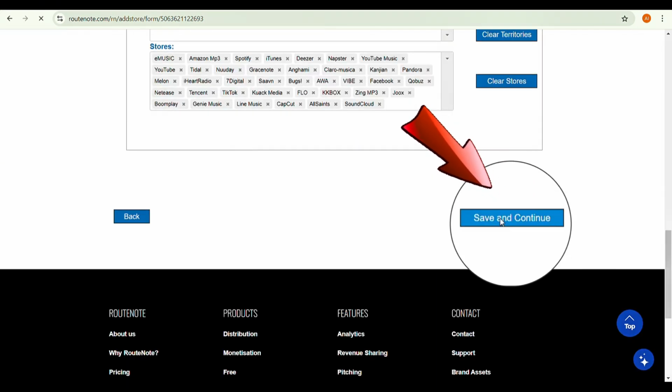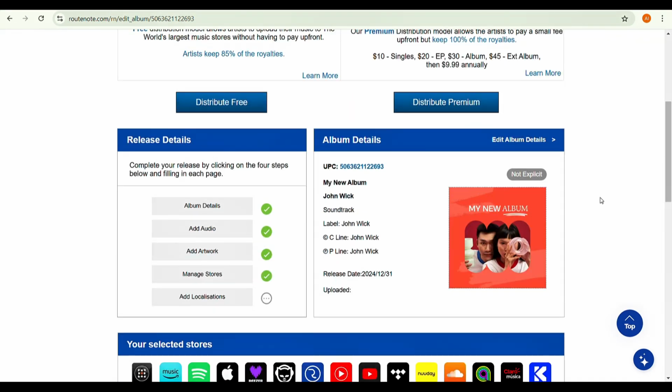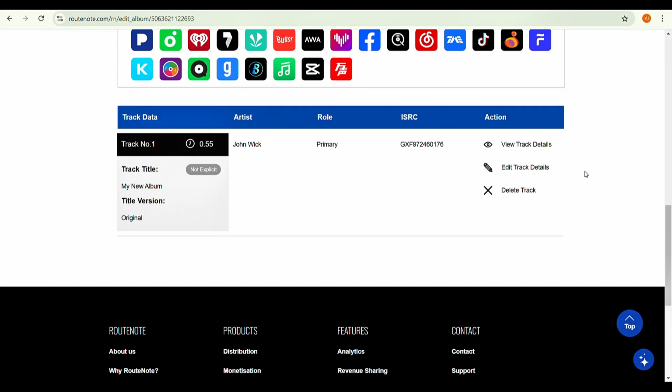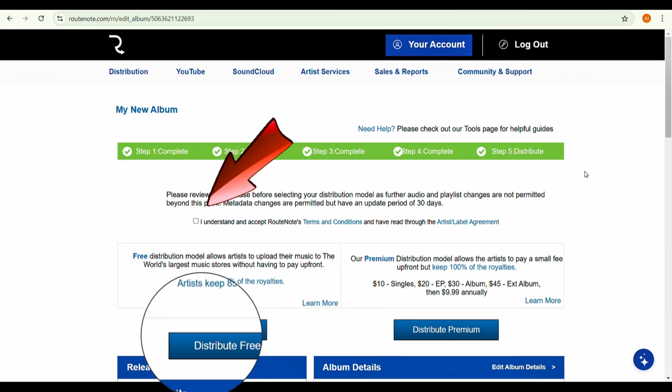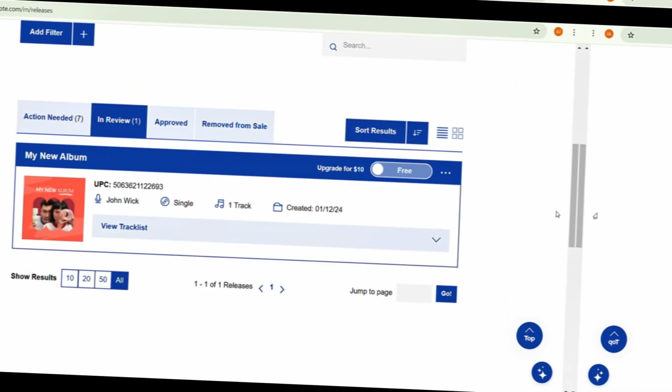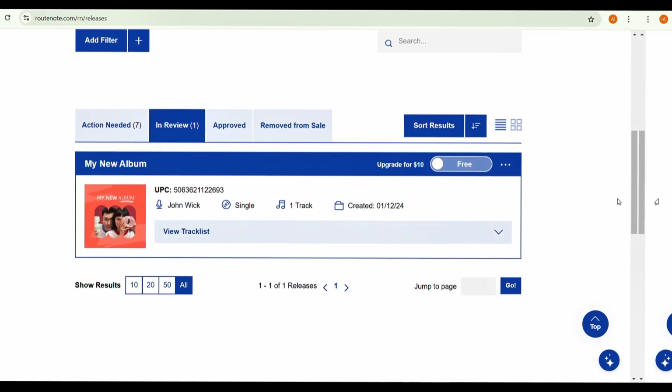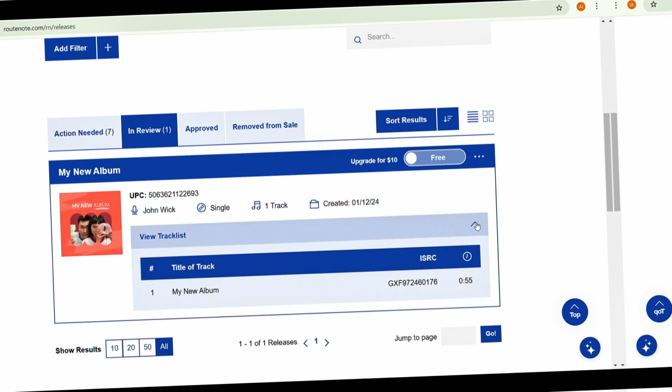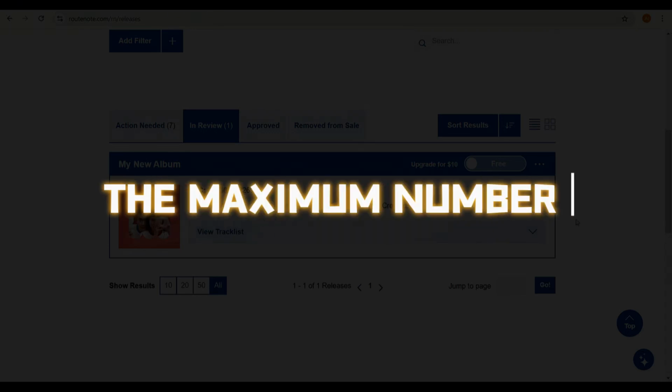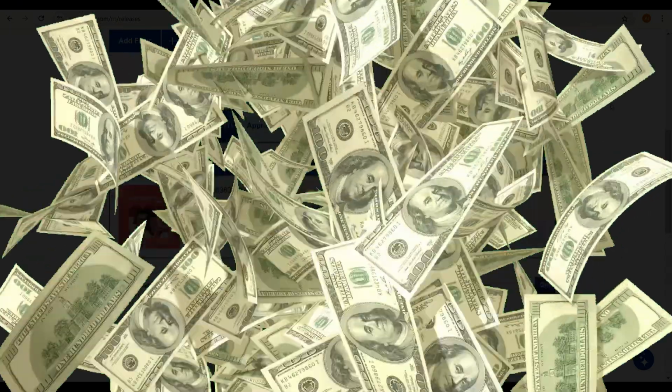Click save and continue. Scroll down to review the details you've entered to ensure everything is correct. Read all the terms and conditions, check the agreement box, and click distribute free. Important notes. Your music is now under review. The review process typically takes 3 days to 4 weeks. Uploading the maximum number of tracks increases your chances of earning more income.